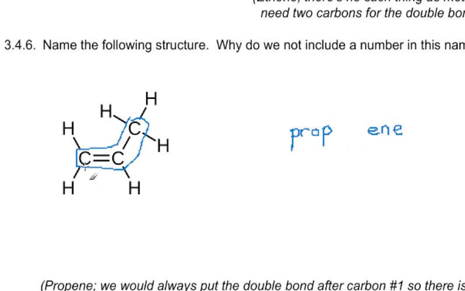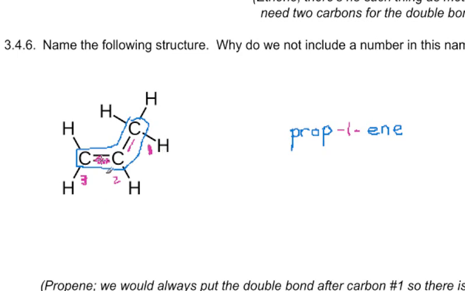This double bond is between the first and second carbons if I number this from the left. If I number from the right, it would be between 2 and 3, so certainly I'm going to pick to number it this way. And so it seems like maybe I should call this prop-1-ene. But we don't. Why not? We don't because even if we moved the double bond to the other side, we would still call that prop-1-ene. If I took this double bond and moved it over here, then whoever was naming this would immediately go, well, I'm changing my numbering now. And they would still call it prop-1-ene.